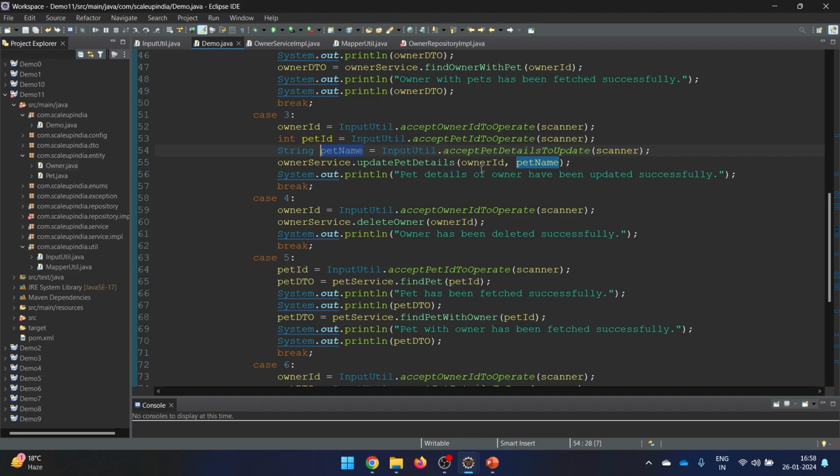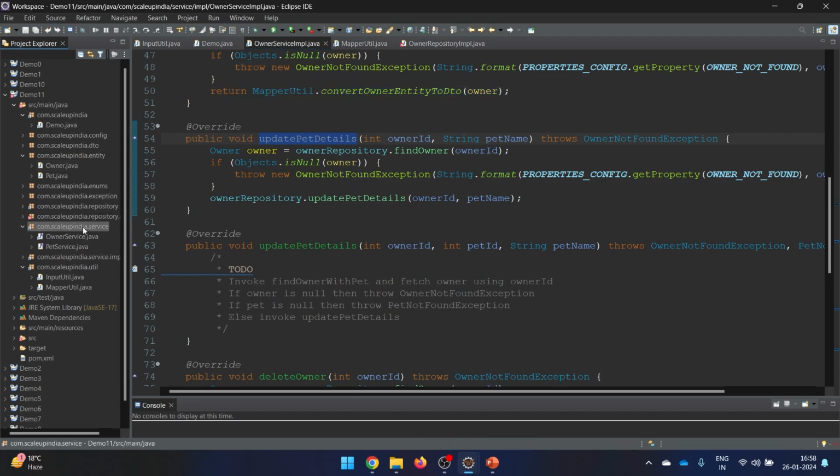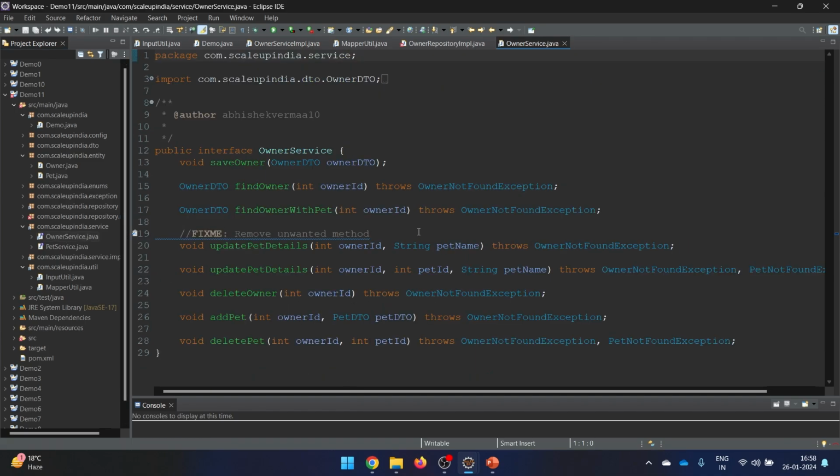And for this we need to go to this update pet details, but it will accept only two things. So how to pass the pet ID? Let's go inside this. Here we see it is only one method, but what I have basically done is that I just kept this for showing purposes.